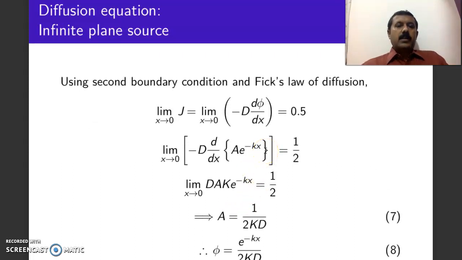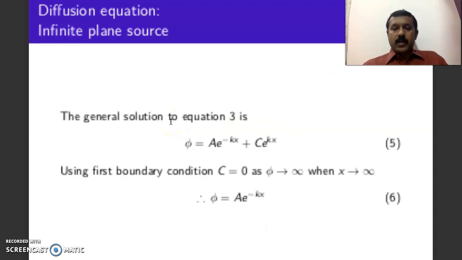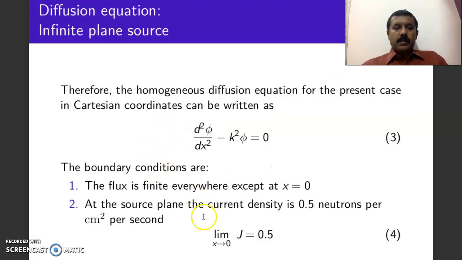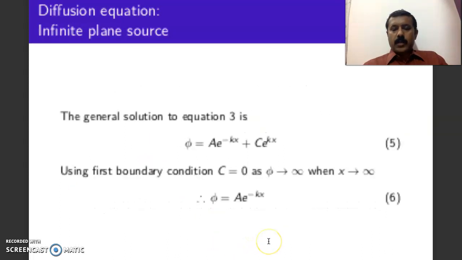We have to eliminate this arbitrary constant. For that, we apply the second boundary condition and also we use Fick's law of diffusion. We have the second boundary condition given by this: the limit x tending to 0, J is equal to 0.5.